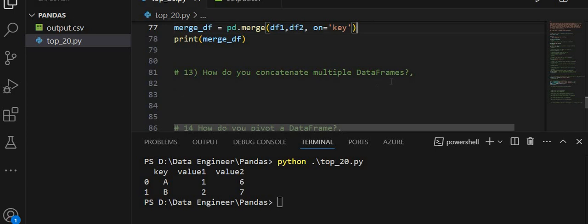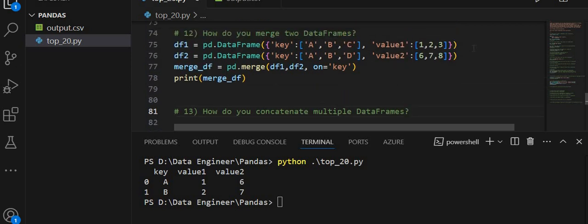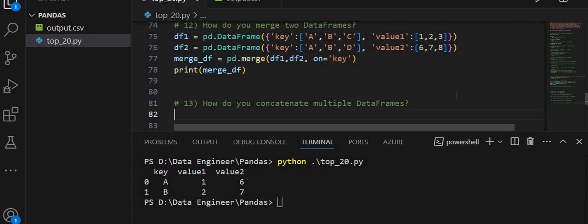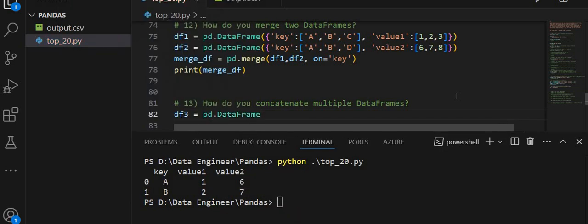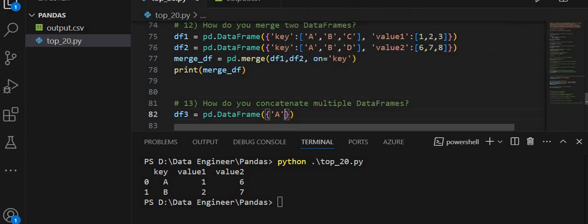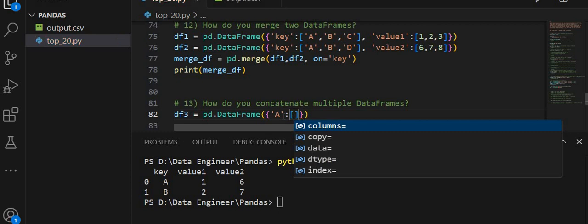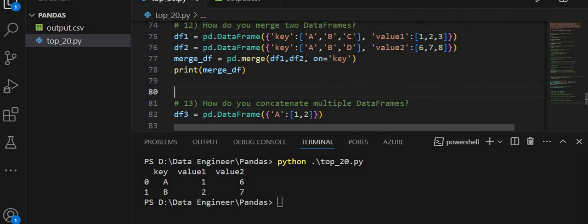The next question is, how do you concatenate multiple data frames? I want to create another data frame, df3, with pd.DataFrame, passing a dictionary with a column named A whose values are 1 and 2, and another column named B whose values are 3 and 4.